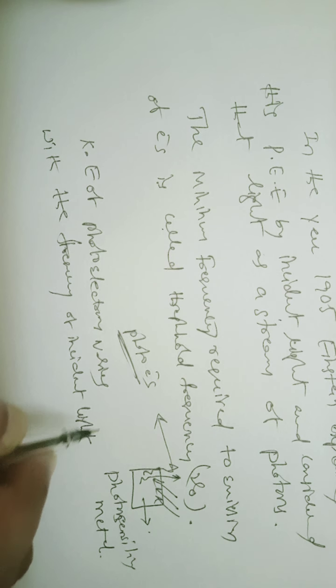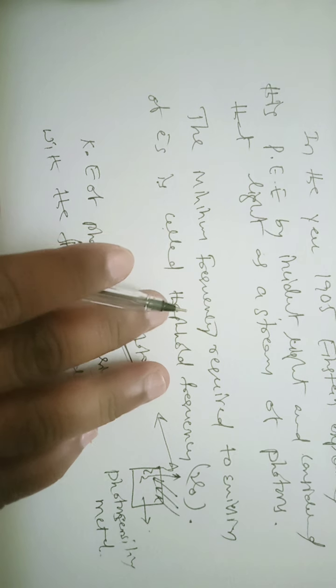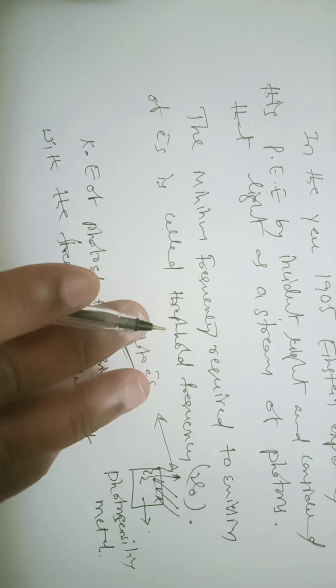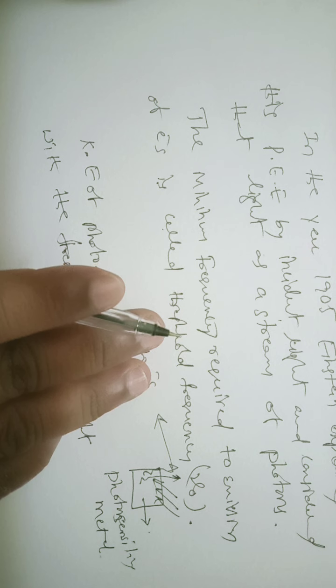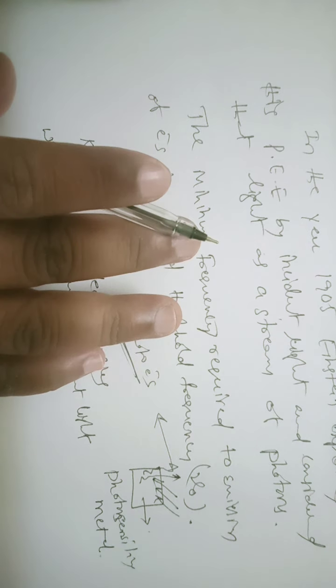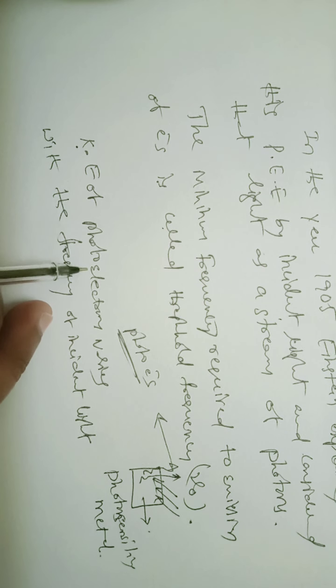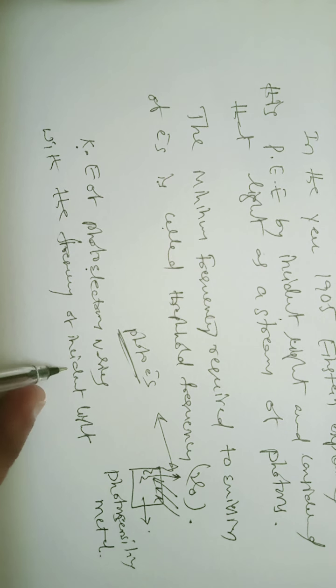For the emission of electrons, the frequency is required; whenever the incident frequency is equal to the threshold frequency, electrons are ejected, and they must be in motion and have some kinetic energy. That kinetic energy depends on the frequency of incident photons, that is, incident light. So this is about the photoelectric effect.